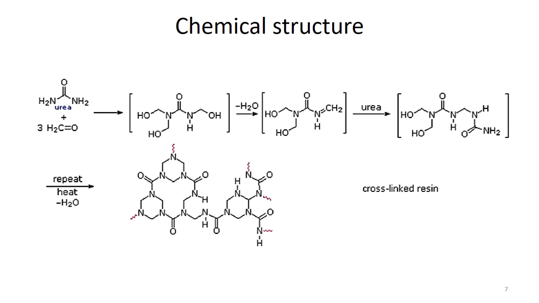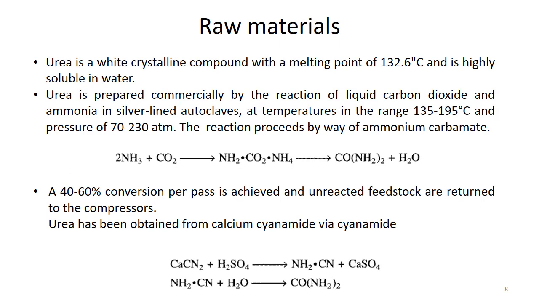On one side we have the methyl, and on the other side another urea is attached. Again this NH2 can undergo loss of water and react with another molecule of urea, and in the end we get a highly cross-linked resin.